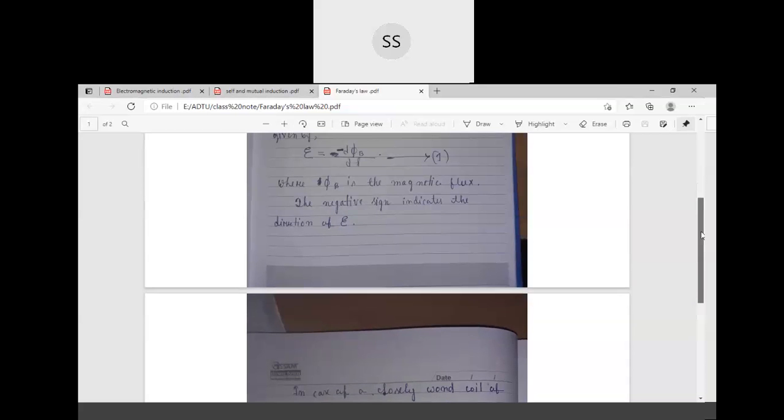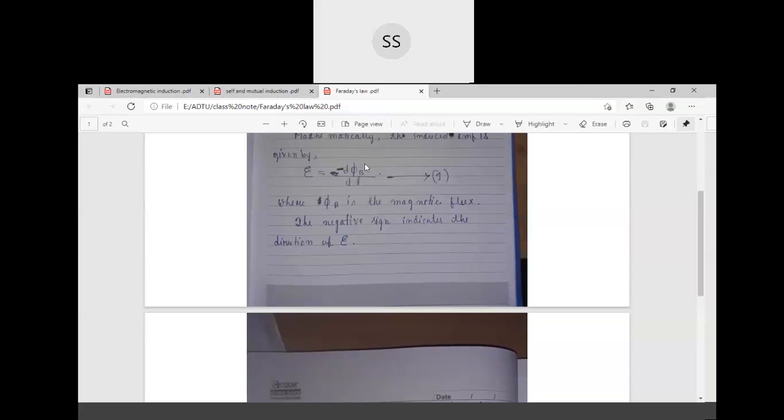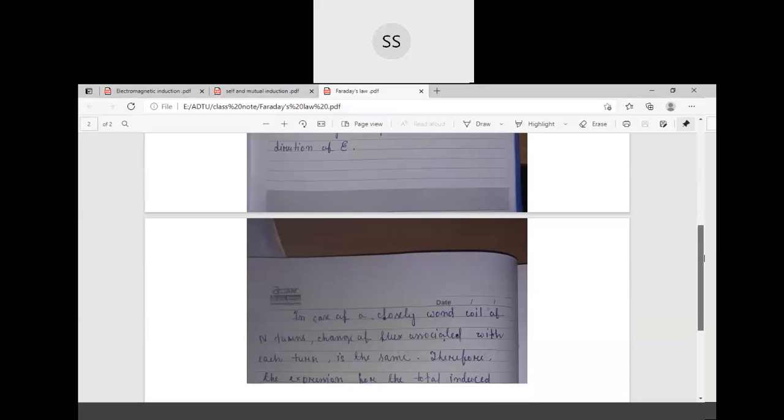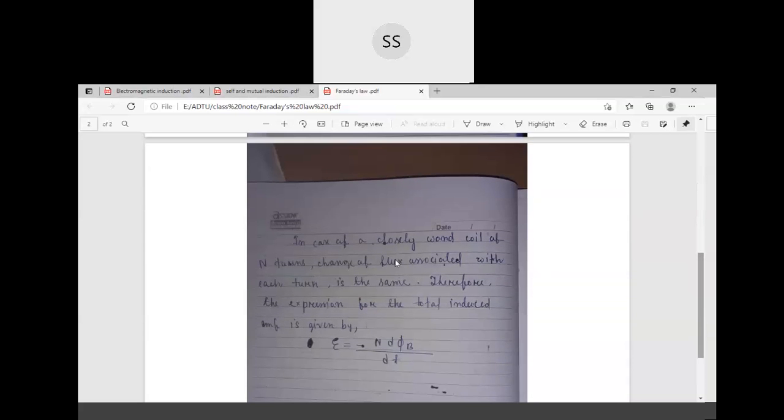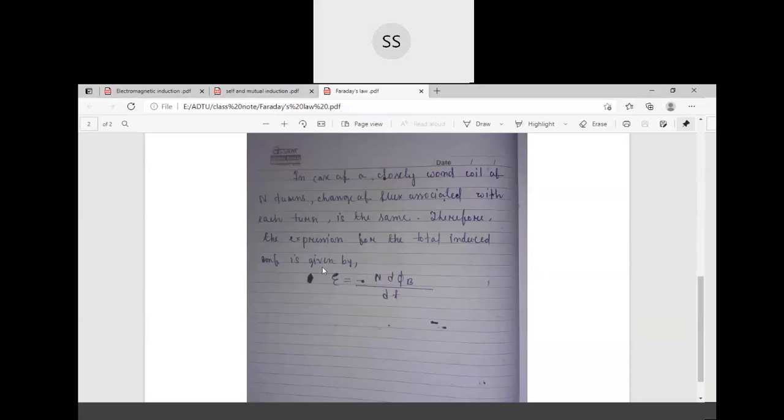Okay, so this equation is for when there is only one coil in the electrical circuit. If there are n number of coils, then the equation changes. In case of a closely wound coil of n turns, the change of flux associated with each turn is the same.